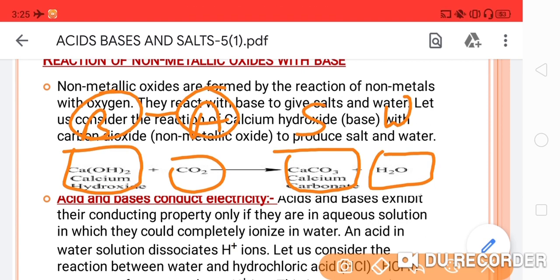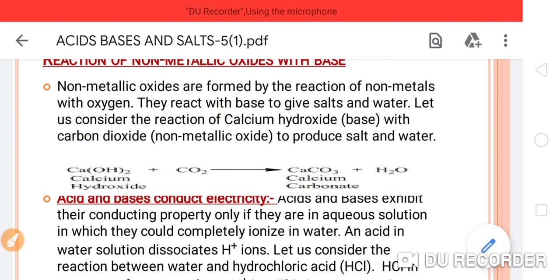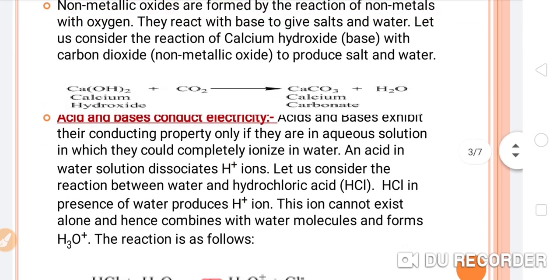non-metallic oxides react with metallic hydroxides, that is a base, and the product will be the respective salt and water will evolve. Okay students, so this was the explanation of how non-metallic oxides react with a base and what the product is. Okay, now next, what will be the effect of acids and bases on conducting electricity? How can acids and bases conduct electricity?